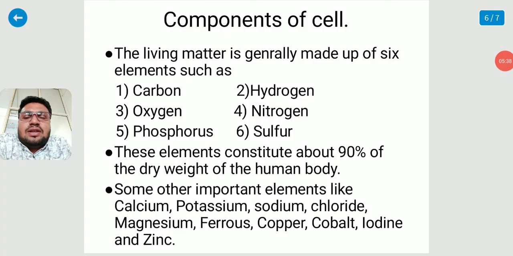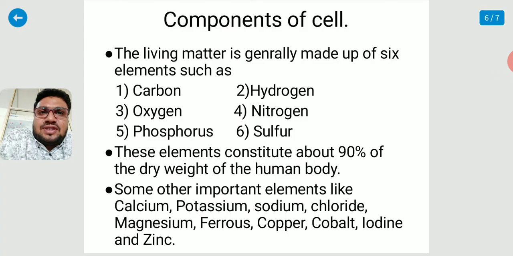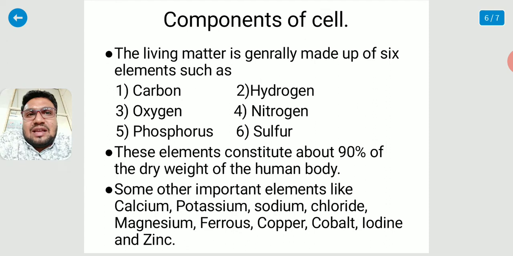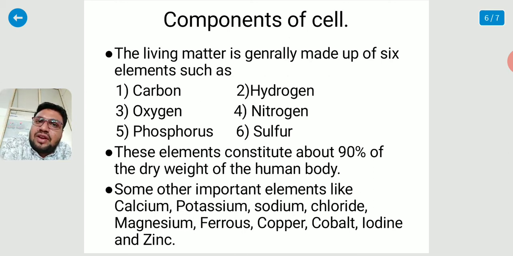Now, we will see the components of the cell. The living matter is generally made up of 6 elements such as carbon, hydrogen, oxygen, nitrogen, phosphorus and sulfur. These elements constitute about 90% of the dry weight of the human body. But some other important elements like calcium, potassium, sodium, chloride, magnesium, iron, copper, cobalt, iodine and zinc are also present inside the cell.